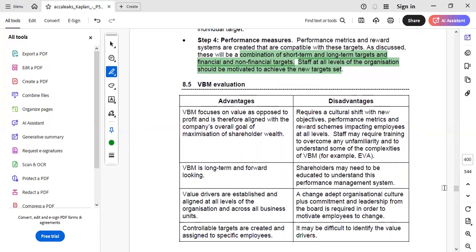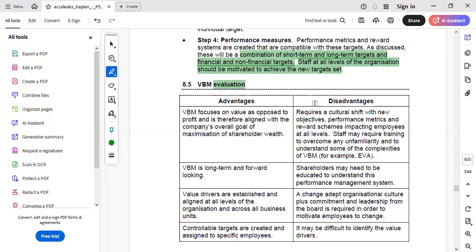So if we are asked about the evaluation of VBM, wherein a case study of a company is given and the board of directors are asking us about the evaluation of VBM, then in such a case we have to discuss both advantages and disadvantages, because whenever an evaluation has been asked, we have to cover both advantages and disadvantages of the aspect asked in the question.